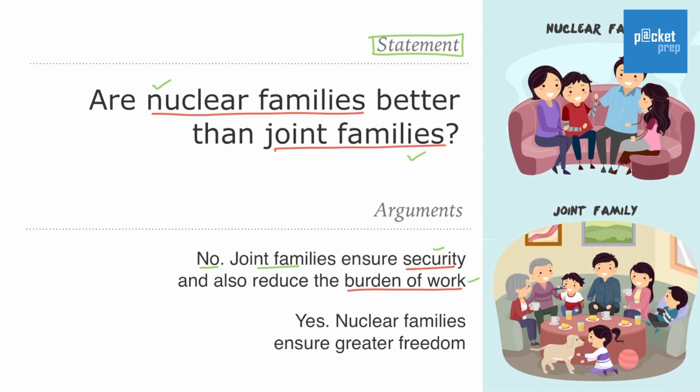And in fact, this is right. If it's a joint family, then there is more security, and because the work will be shared between the people, the burden of the work is also reduced. Therefore, this is a strong argument. Now look at the second argument. It says yes, nuclear families ensure greater freedom. Now what do you think about nuclear families? Do they give the freedom? Yes, obviously. When there are no other people, then you are free to do what you want to do. So even this is strong.